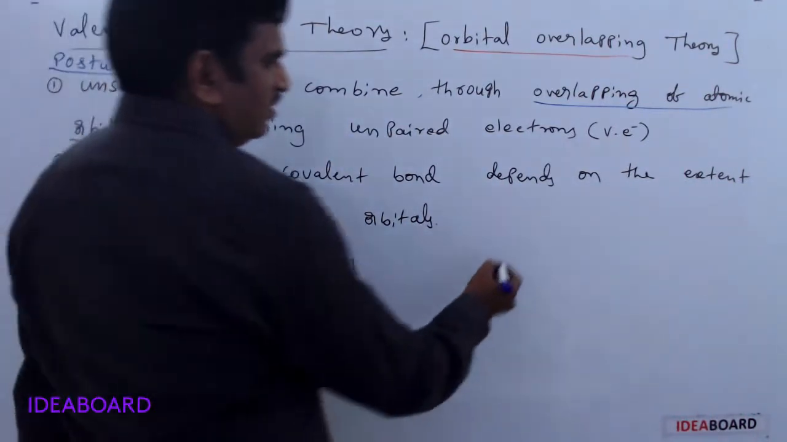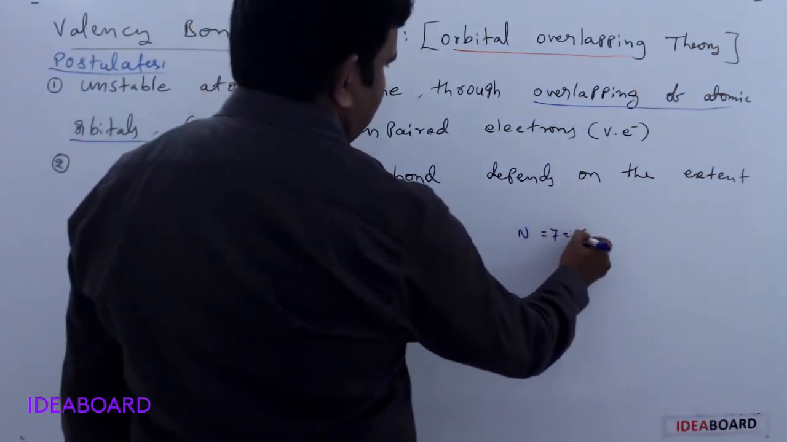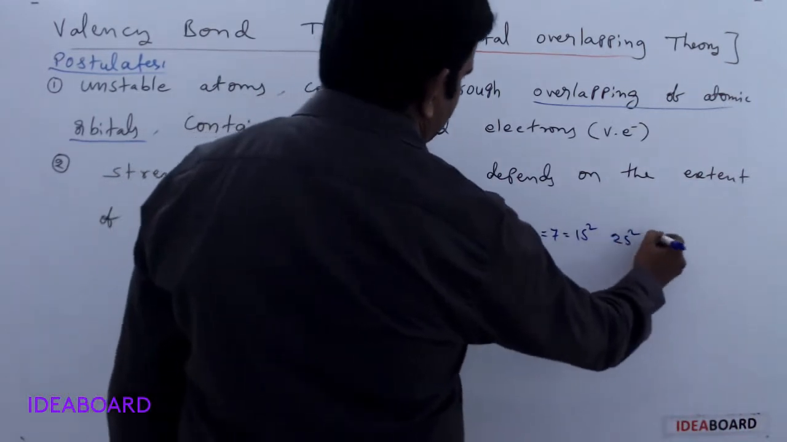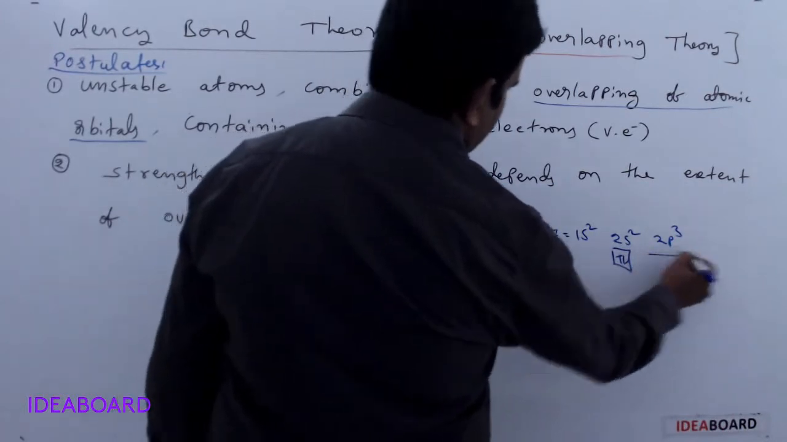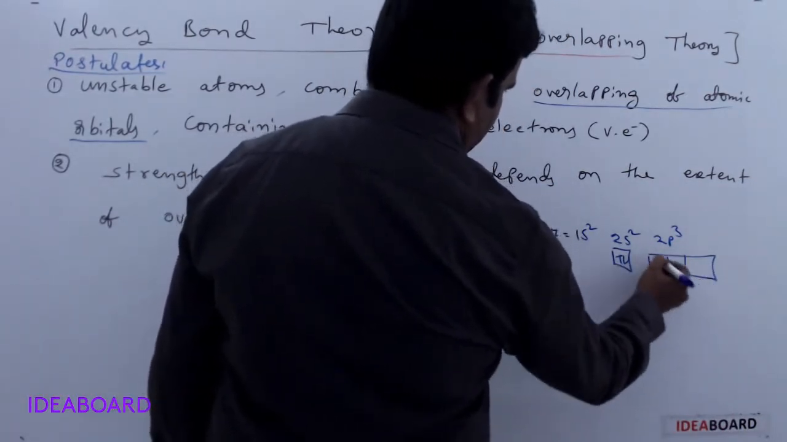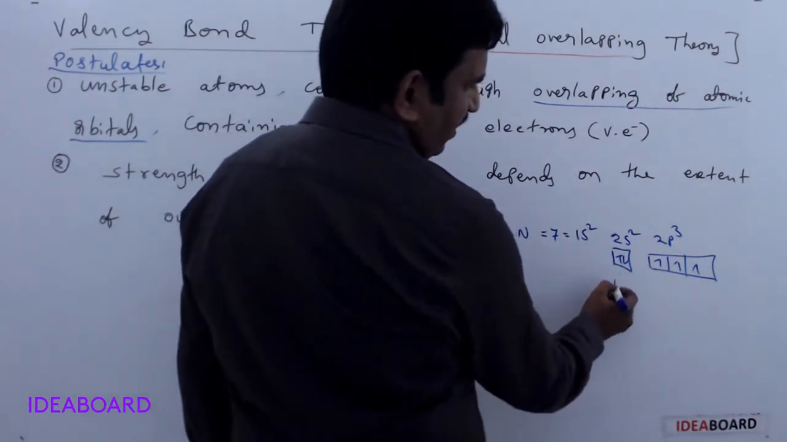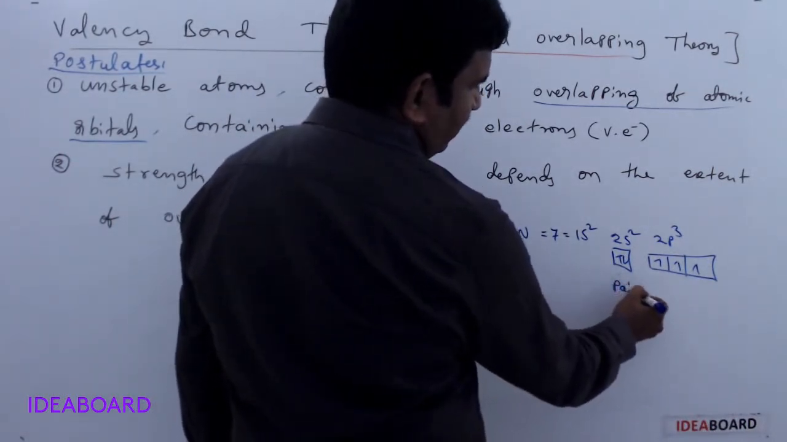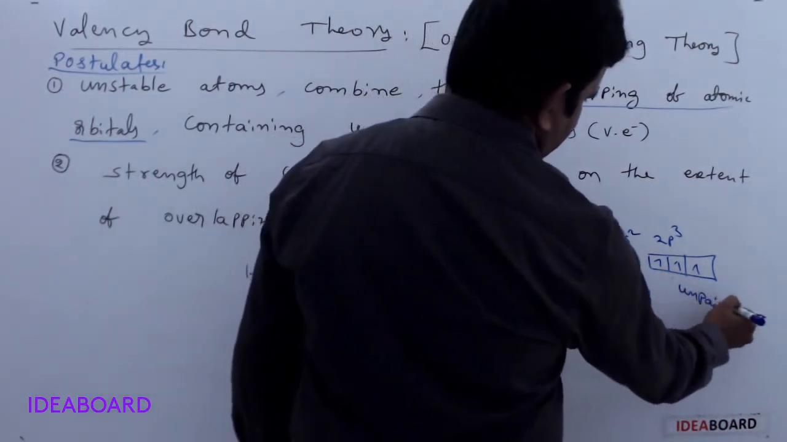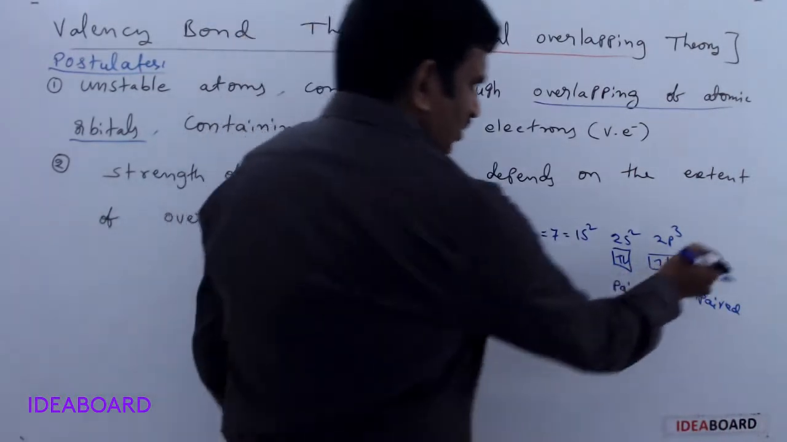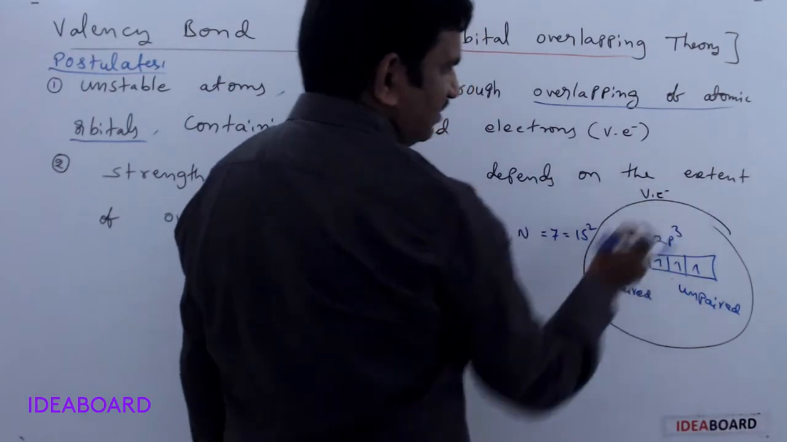Suppose I take nitrogen. Nitrogen's atomic number is 7. It has 1s2, 2s2, 2p3. I am writing the orbital box diagram for 2s2, 2p3. Here the 2s orbital has paired electrons, and the three p orbitals have unpaired electrons. In total, this is considered the valence shell, and these are all valence electrons.